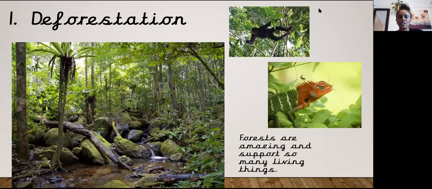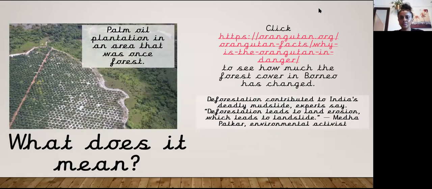So deforestation. Forests are amazing and support so many living things. Let's have a look at that picture. That's a picture of a forest. And what does it mean? Deforestation contributed to India's deadly mudslide, experts say. Deforestation leads to land erosion, which leads to landslides. So, what does it mean?